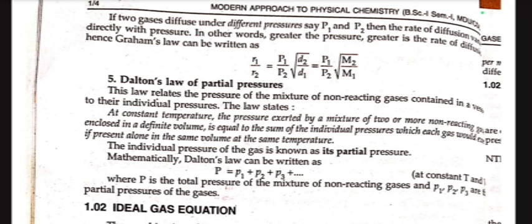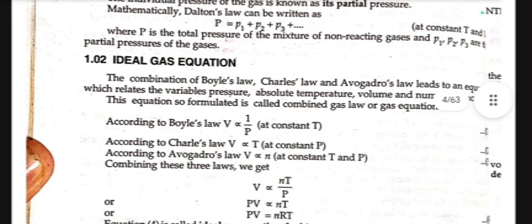Mathematically, Dalton's law can be written as P equal to P1 plus P2 plus P3 at constant temperature and volume, where P is the total pressure of the mixture of non-reacting gases and P1, P2, P3 are the partial pressures of the gases. Now we move towards the ideal gas equation.